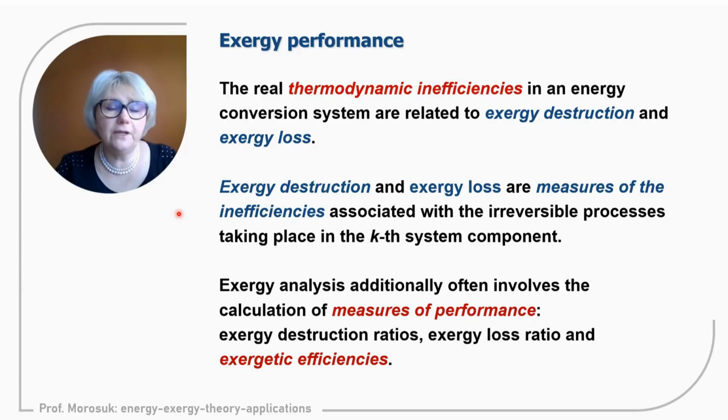We will work on decreasing exergy destruction, but also on decreasing exergy losses. It is the way to improve the system. But we need to evaluate the system, and sometimes we don't need absolute values, we need relative values. And this is a measure of performance.